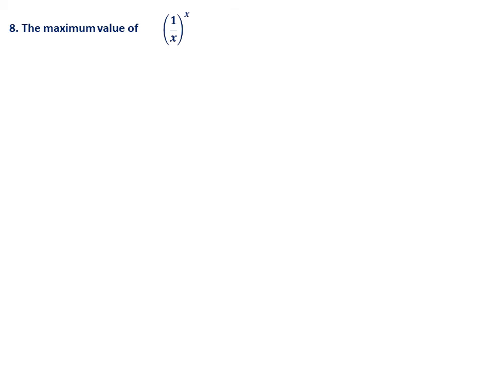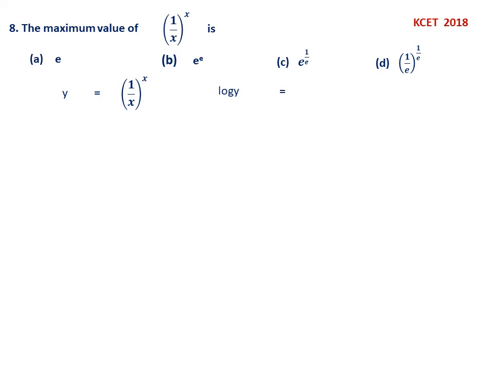Next, eighth question. The maximum value of (1 by x) to the power x is e power x, e power 1 by e, 1 by e power 1 by e. This is a 2018 question. Y equal to (1 by x) to the power x. Therefore, see, this comes under logarithmic differentiation. Base is also a function, exponent is also a function. So we have to take log y equal to x log 1 by x, and x log 1 by x you can write as minus x log x, because log 1 by x is minus log x.